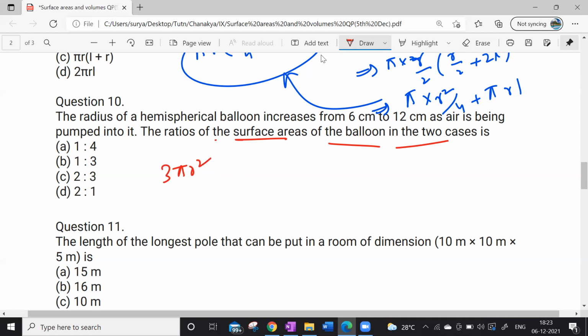Okay, now that is 3 pi r square. What does 3 pi r square mean? Look, first it is 6 centimeter, right? 3 into pi into r into r, 6 into 6. We don't need to simplify, sir. We can write it in the form of a ratio and then cancel it. Yes. 3 pi r square, divided by 3 pi into 12 into 12, the radius 12 into 12.